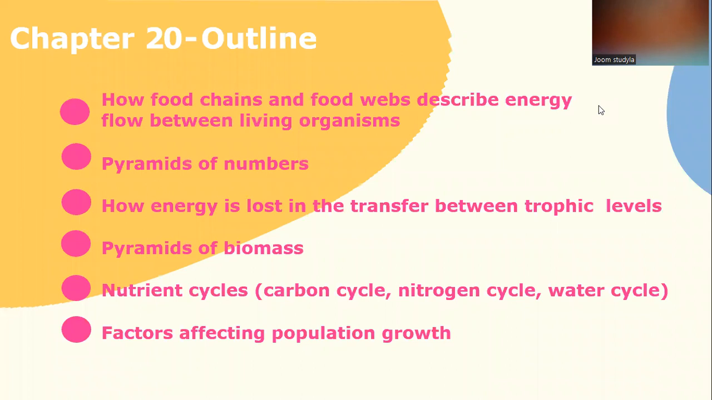In this chapter, you will find out about how food chains and food webs describe energy flow between living organisms, pyramid of numbers, how energy is lost in the transfer between trophic levels, pyramid of biomass, nutrient cycles such as carbon cycle, nitrogen cycle, and water cycle, and finally factors affecting population growth.